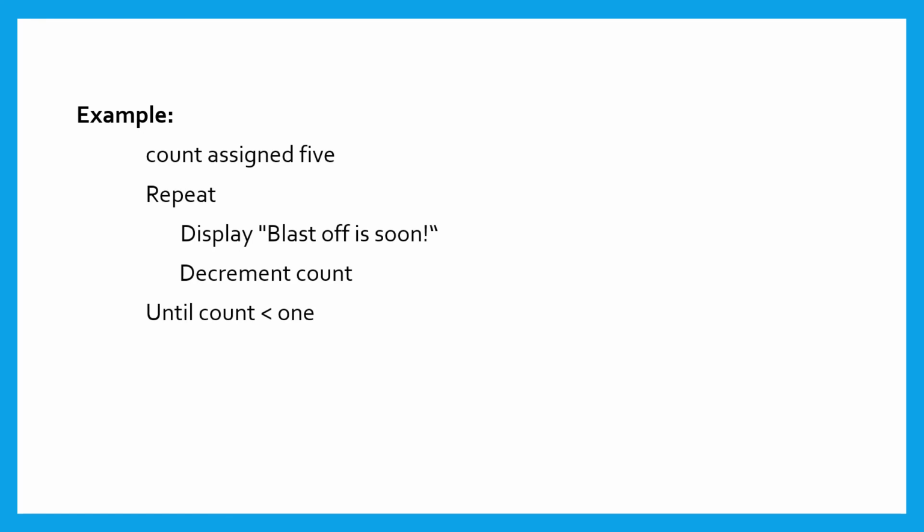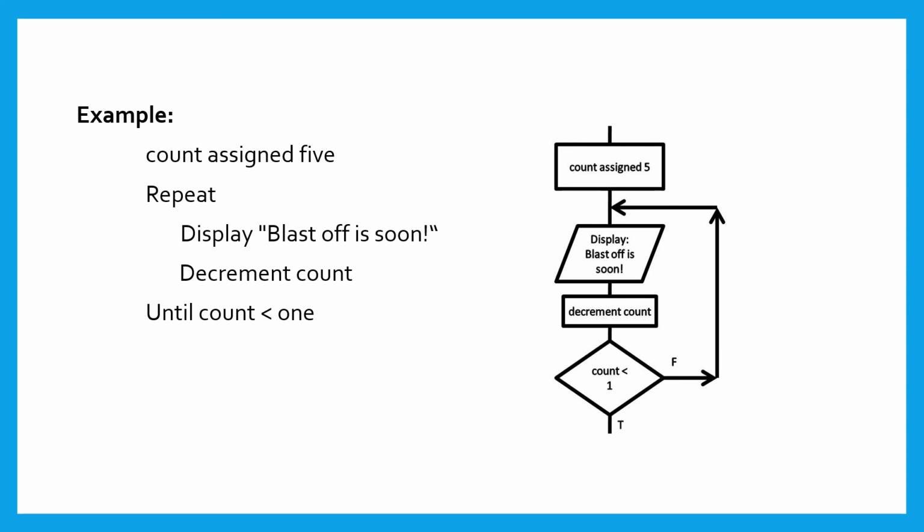Example of repeat until. Count assigned 5. Repeat, display blast off is soon. Decrement count until count is less than 1. Here is the flowchart representation. Count is assigned 5, then display blast off is soon. Decrement the count. It checks the condition of count is less than 1. If it is false, then it will repeat the process again. If the condition is true, then it will get out of the loop.